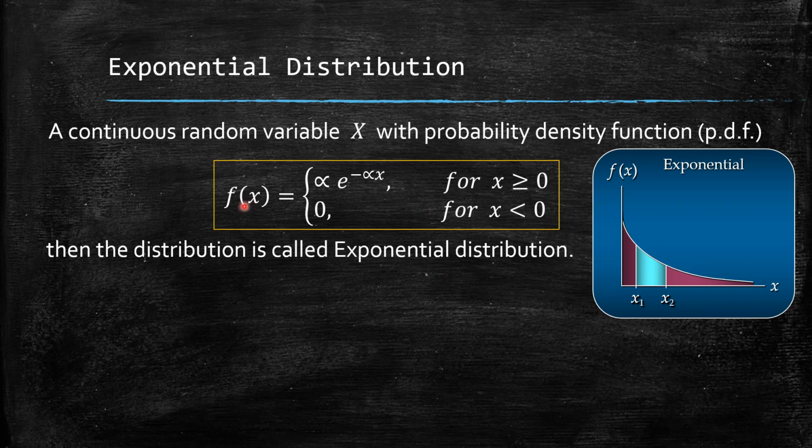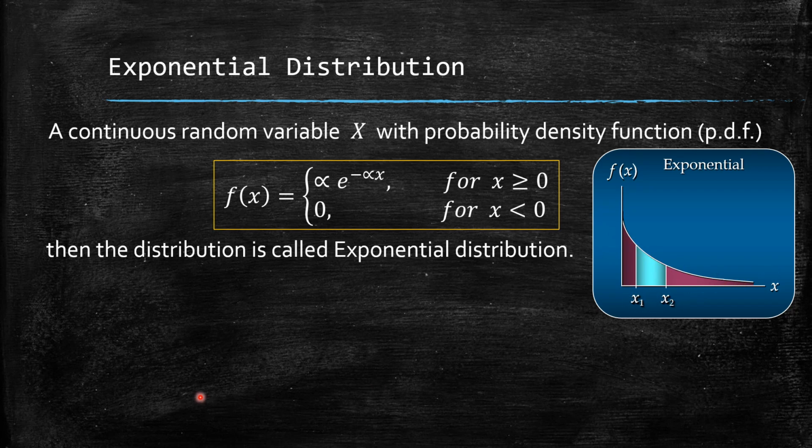So the PDF f of x here is defined only for values on the positive number line. For x from 0 to infinity, f of x is defined as alpha e power minus alpha x. Elsewhere, that means for values on the negative number line from minus infinity to 0, the PDF f of x is 0. And if I want to find the probability of x between x1 and x2, it is actually the area under the graph of this PDF between the points x1 and x2.